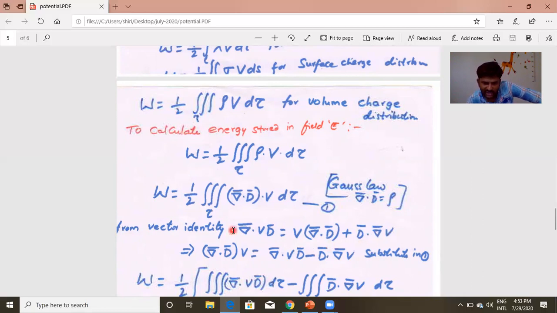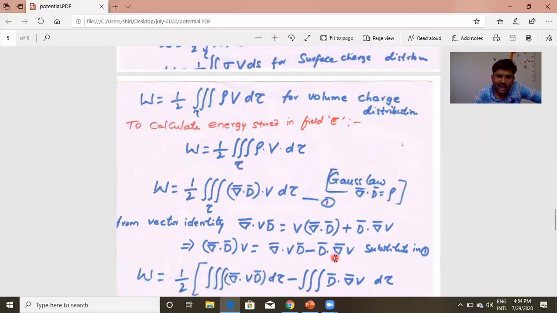Using this, if we rearrange, del dot (D V) is equal to V (del dot D) minus D bar dot del V. Here in our potential energy equation, we have del dot (D V). So to get del dot (D V), we did this. Now I will substitute this in our equation.